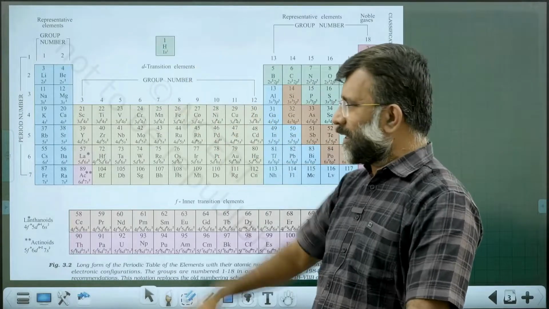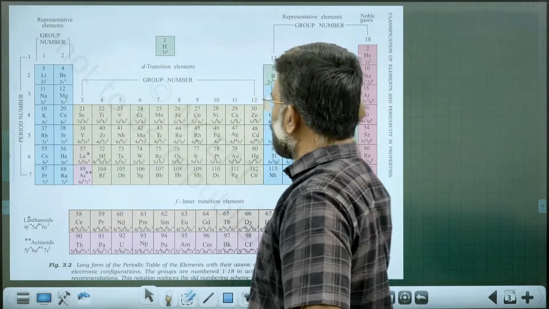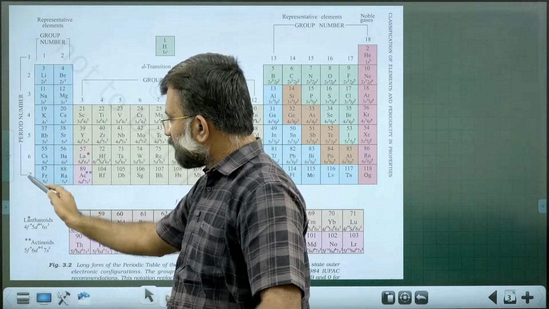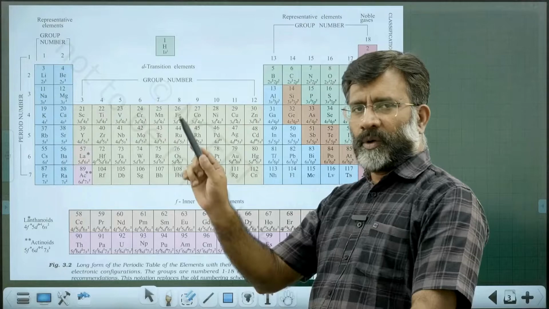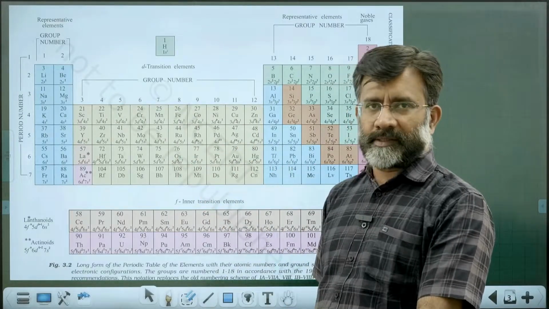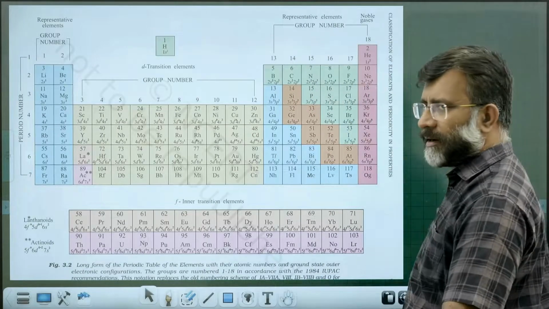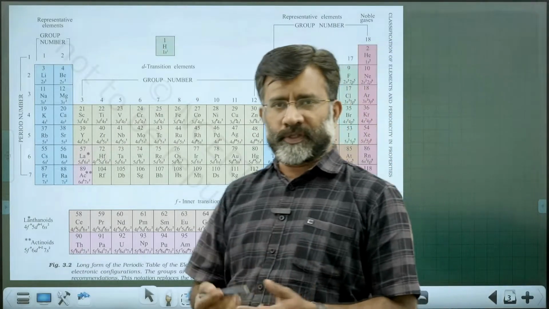It is put separately. So there are horizontal rows. There are periods. There are 7 periods in the periodic table. Horizontal rows are called periods, 7 periods. And there are vertical columns, 18 vertical columns called groups. All of us know, right?